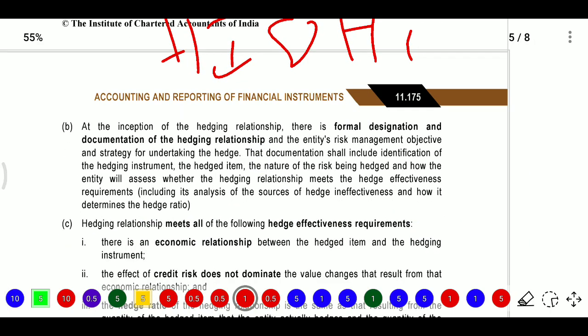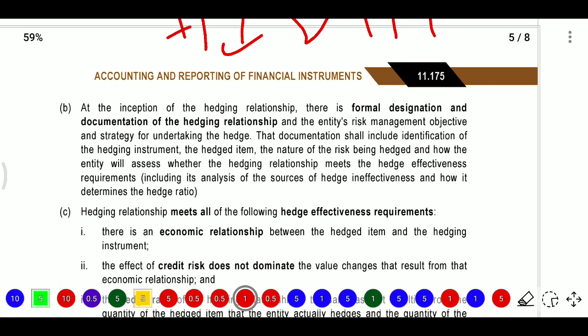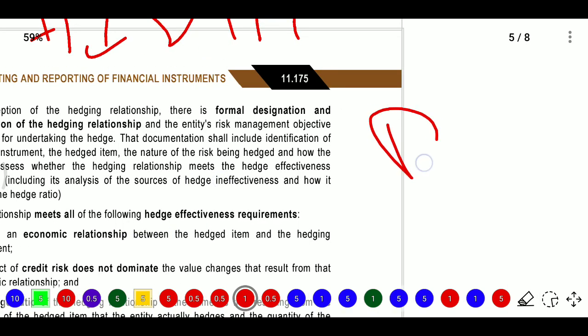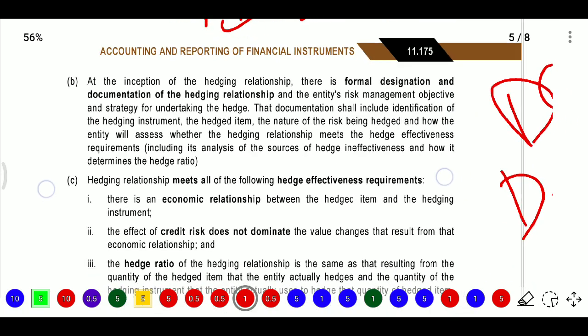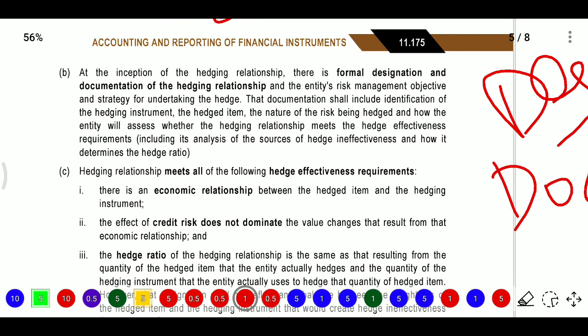At the inception, meaning the starting point of the hedging relationship, there is formal designation and documentation of the hedging relationship, and the entity's risk management objective and strategy. What risk management strategies will be undertaken in the hedge?